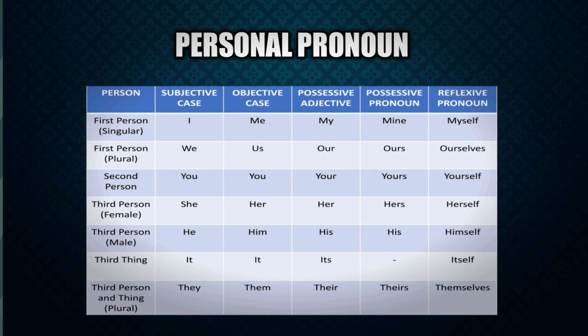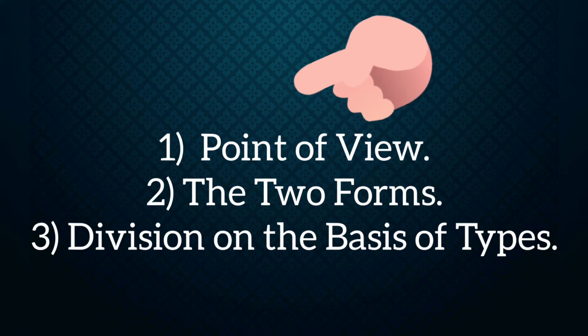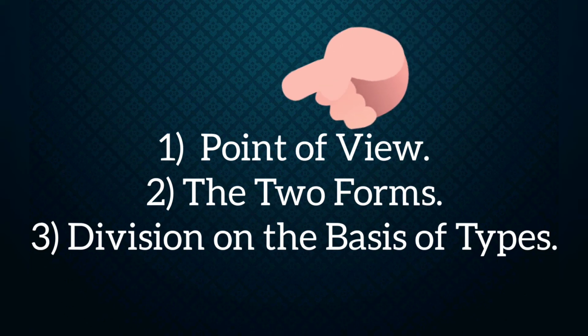Now the last one is reflexive pronoun. So we use reflexive pronoun when the subject and object are of the same person. That means the subject and the object refers to the same person. For example, myself, yourself, herself, etc. So students, these were the three categories of personal pronoun.